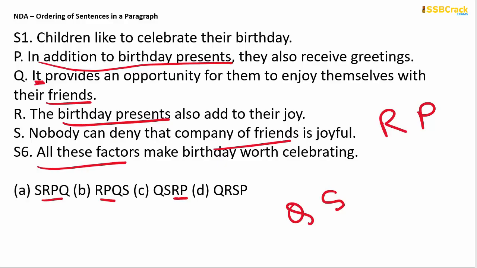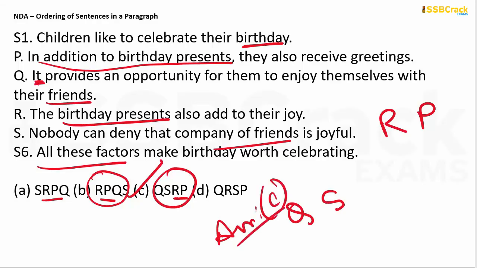ये आपको find out करना है. RPQS आ रहा है, ये QSRP आ रहा है. It should be option C, QSRP, because ये it जो है ये birthday celebration से start हो रहा है. So it should be it. Okay, QSRP therefore is your answer. So answer is option C.